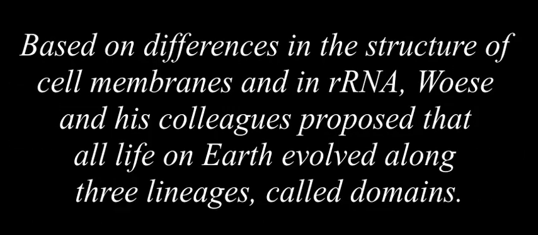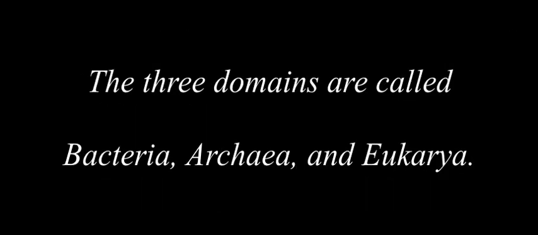Based on differences in the structure of cell membranes and in rRNA, Woese and his colleagues proposed that all life on Earth evolved along 3 lineages called domains. The 3 domains are called bacteria, archaea, and eukarya.